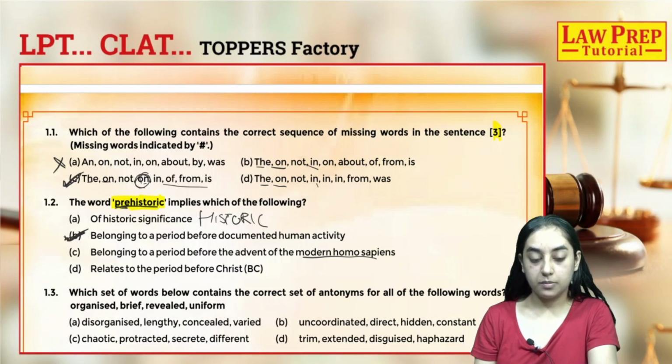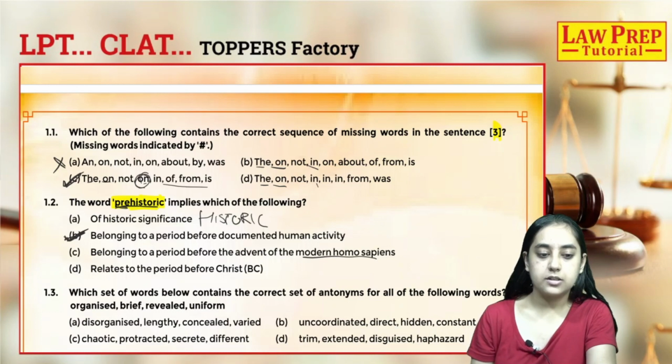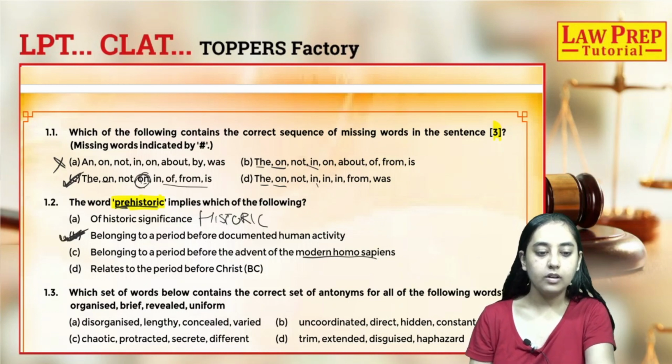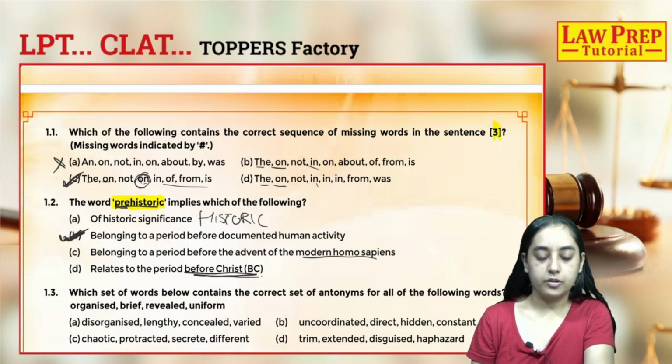The passage is merely talking about some ancient civilization, and in Egypt also there were ancient people, and in Indus also there were ancient people. But in Egypt they documented it, they wrote about the people, and they had their script and everything, whereas in Indus they did not have any written material, and they did not document human activity, and that was the difference between the two, and that is why the word prehistoric has been used for Indus civilization. Option D says relates to the period before Christ. So again, this goes beyond the scope of the passage. Before Christ has nowhere been mentioned in the passage, so our answer will be B.